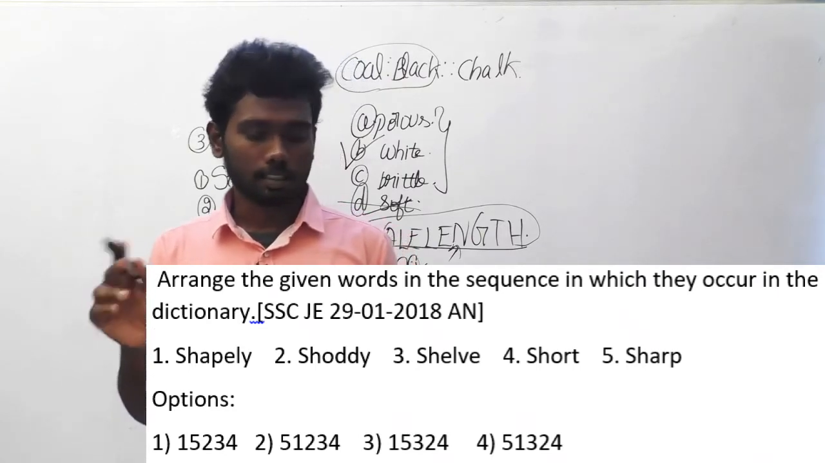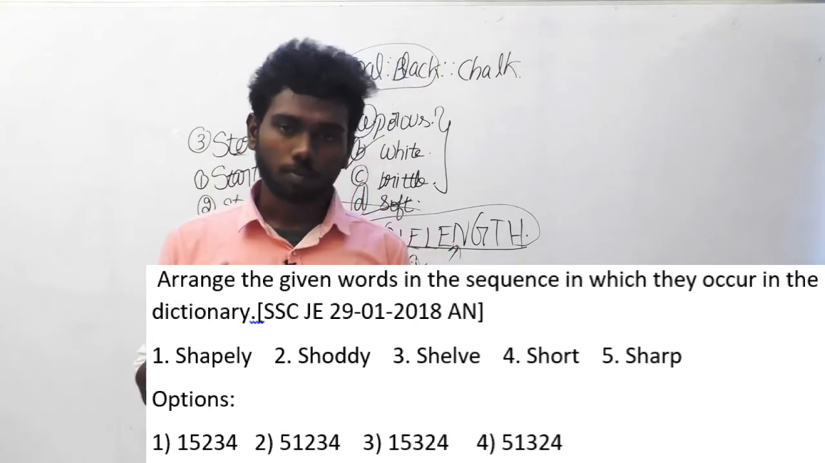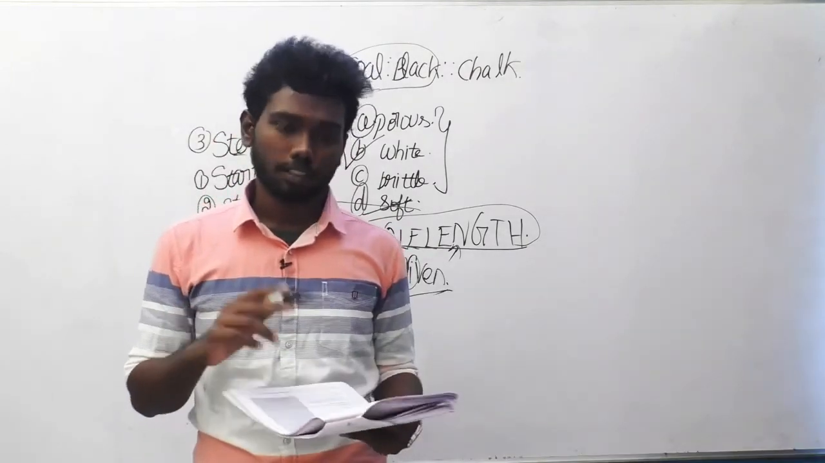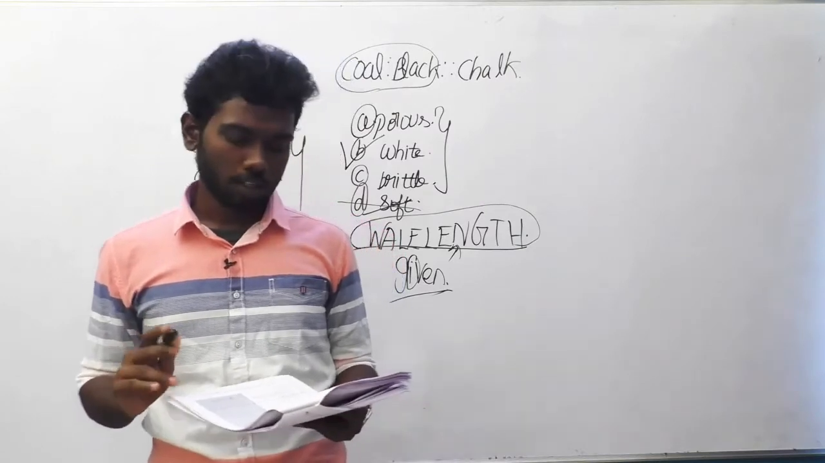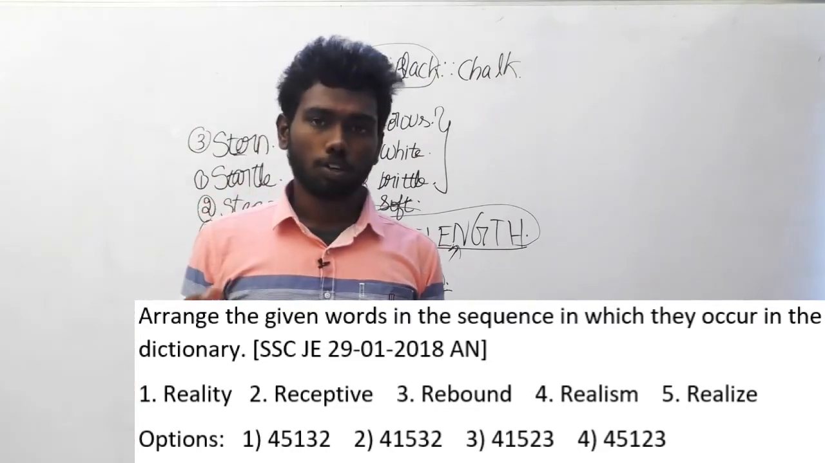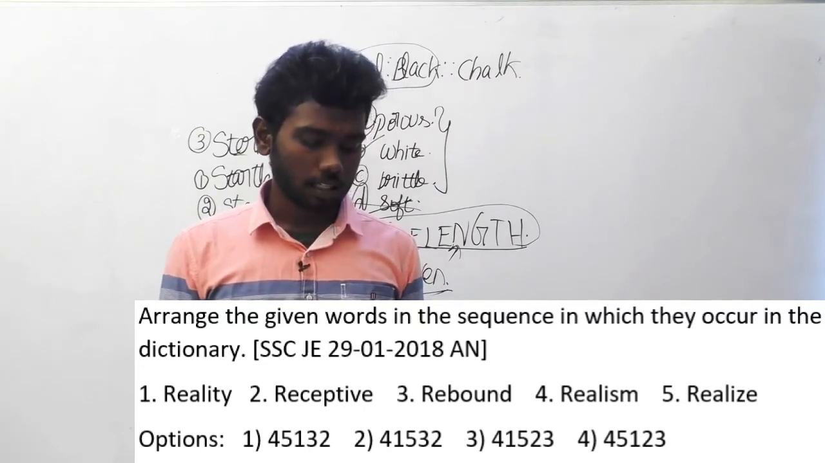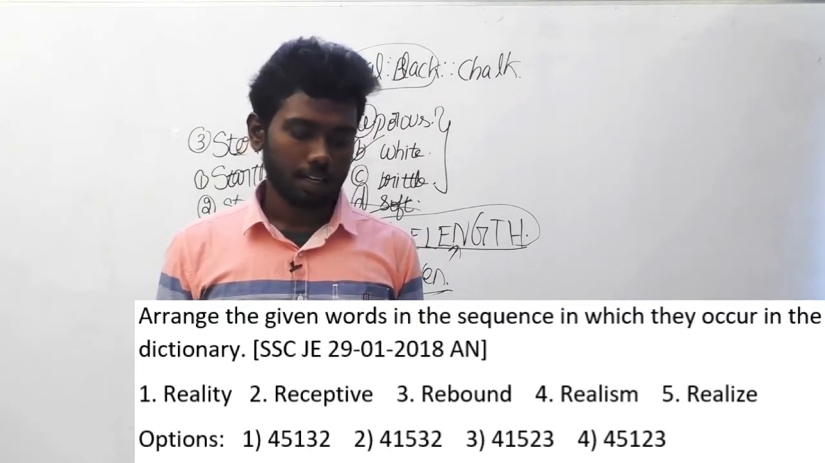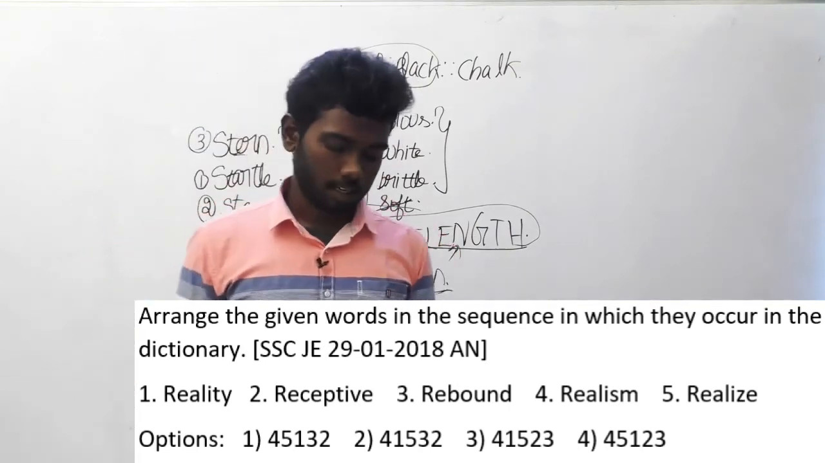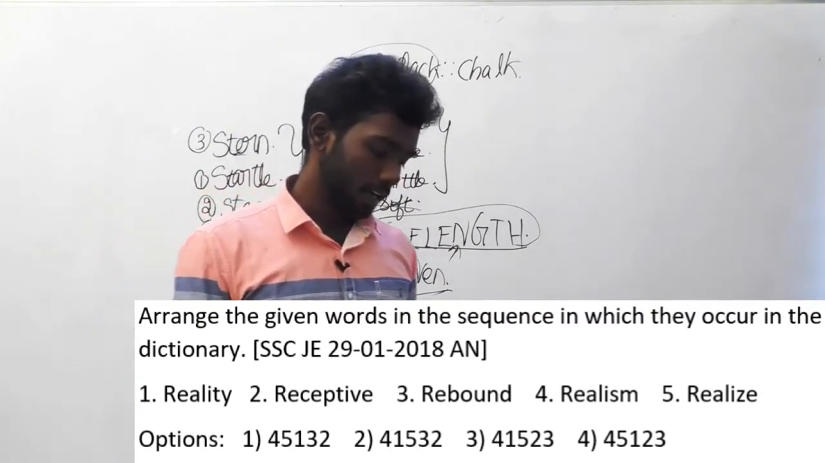and the third will come after those options, because SHE is there. After that there are two options containing SHO and SHO. You have to look at the next letter to get the order. SHOD will come before SHORT. Therefore the answer is 1, 5, 3, 2, 4, option C. Let's move on to the 105th question. The same question. Arrange the given words in the sequence in which they occur in the dictionary. The same year, SSC JE, 29th January 2018, afternoon session. And the words are reality, receptive, rebound, realism, realize.